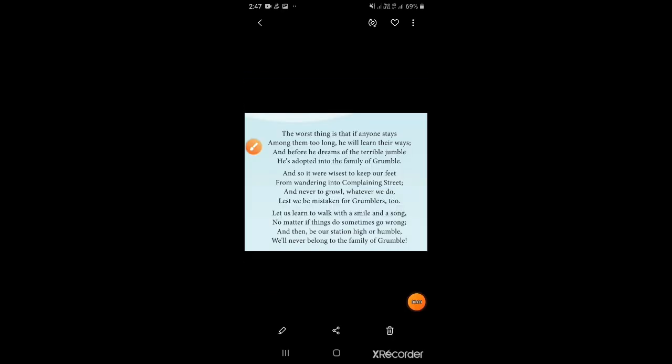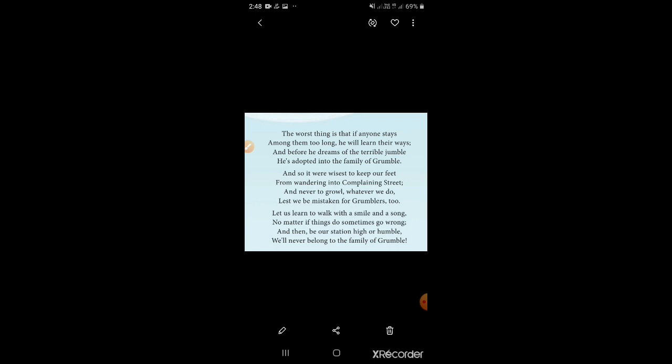Here, the sixth stanza: the worst thing is that if anyone stays among them too long, he will learn their ways, and before he dreams of the terrible jumble, he adapted into the family of grumble. The worst thing is that if any right person comes and stays with them too long, so many days, he will learn their ways.